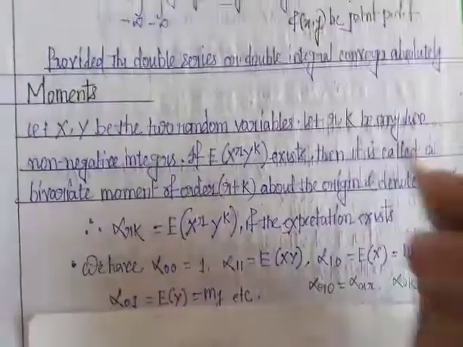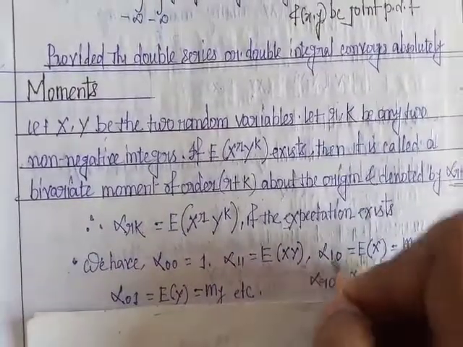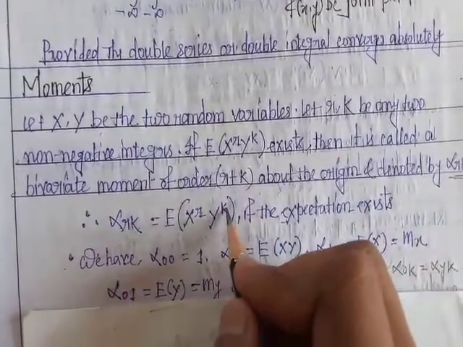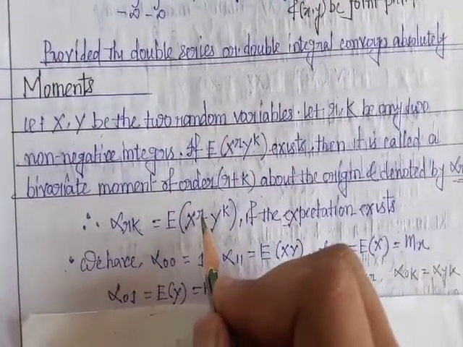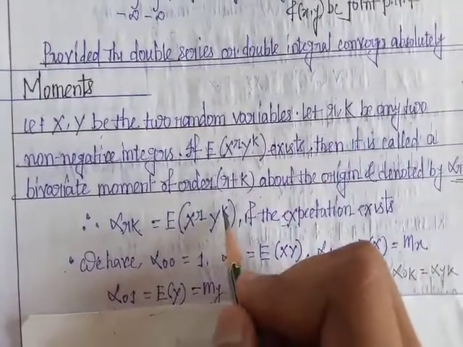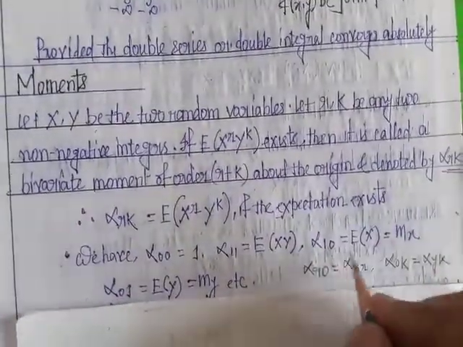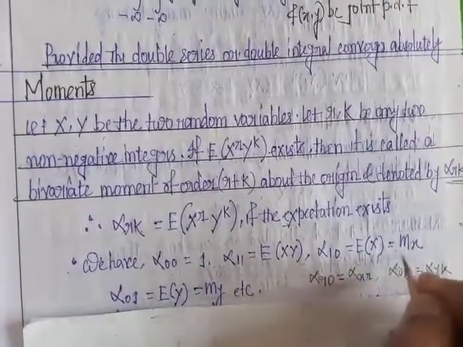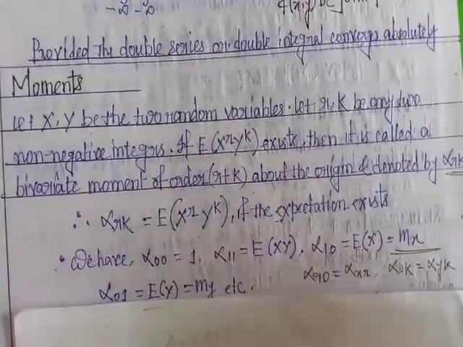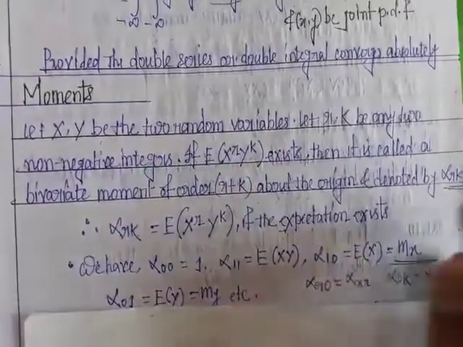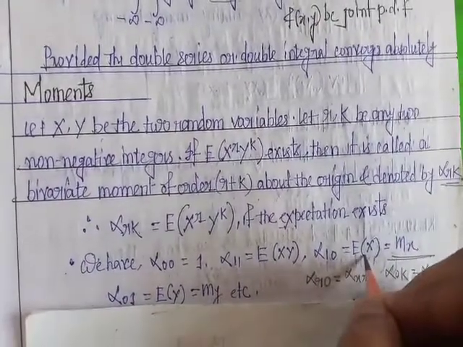If we put r equal to 1, k equal to 0, we get alpha 1 0 equal to expectation of x, since y to the power 0 is 1. This is called mx, the mean of x. So alpha 1 0 equals mean of x, which means expectation of x.